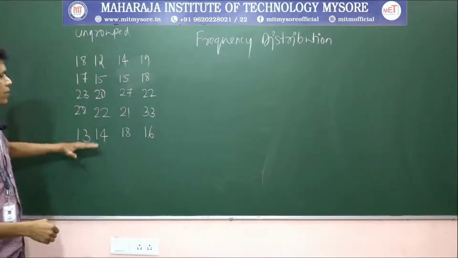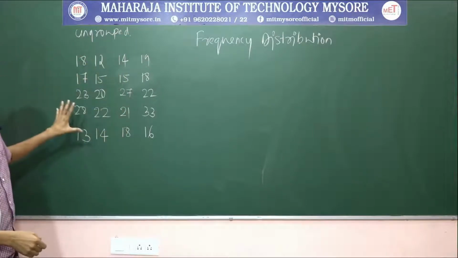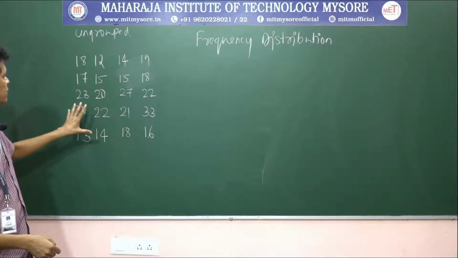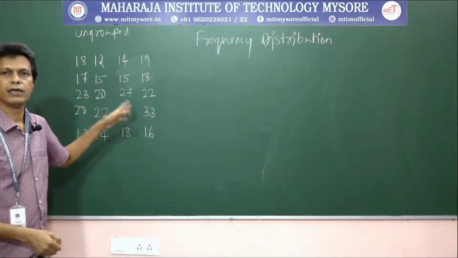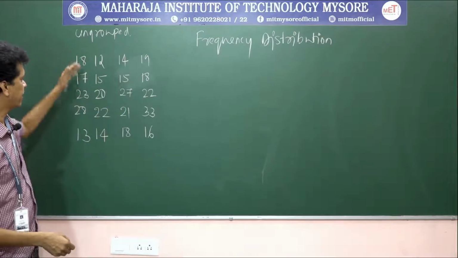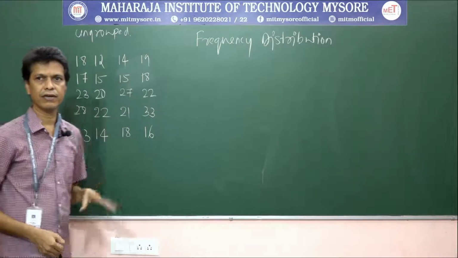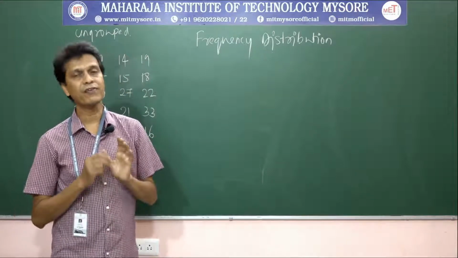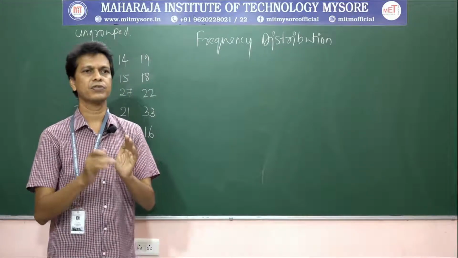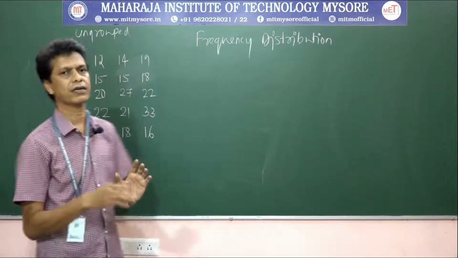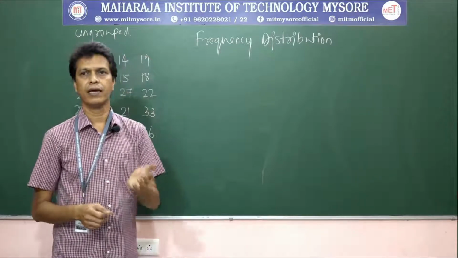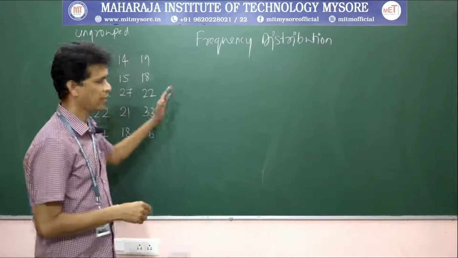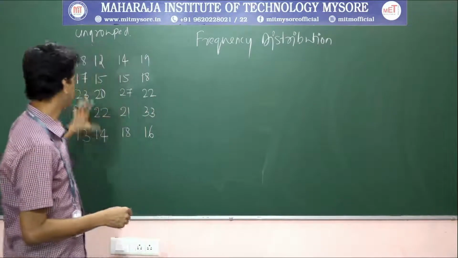This is raw data and it has not been arranged in any way except that it is in a table. Even though it is in table form, you cannot get any understanding out of it. The data that have been organized into a frequency distribution, based on the occurrence of the data points, is called grouped data. Let us see how we can group this raw data.